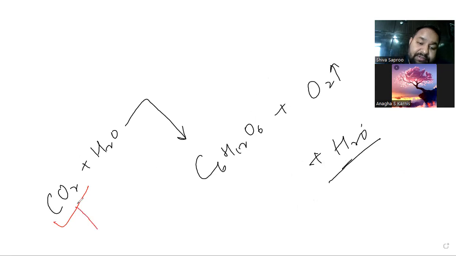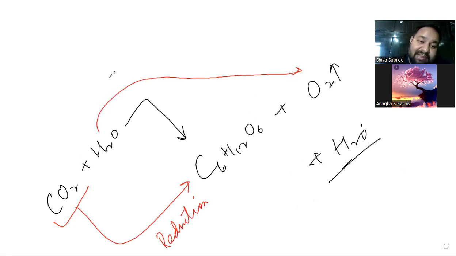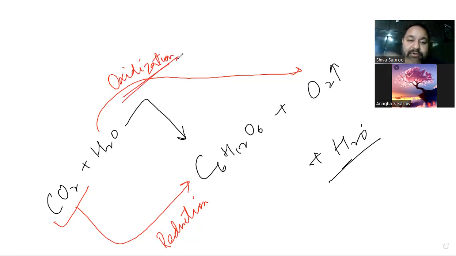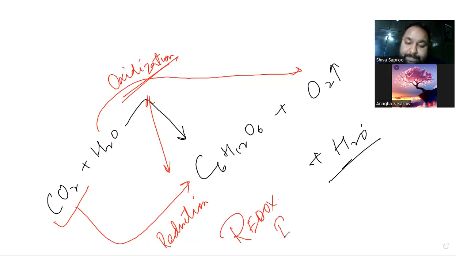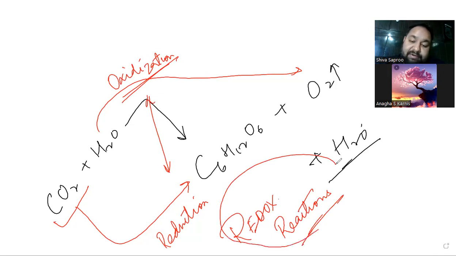Here, CO2 is getting reduced by the addition of hydrogen, and H2O is getting oxidized. So reduction and oxidation both are present in the same reaction, and such reactions are known as redox reactions. So this is an example of redox reaction, the photosynthesis.